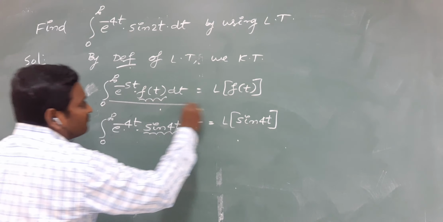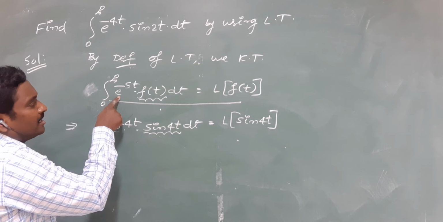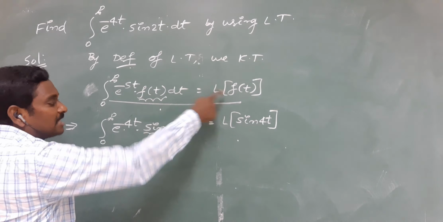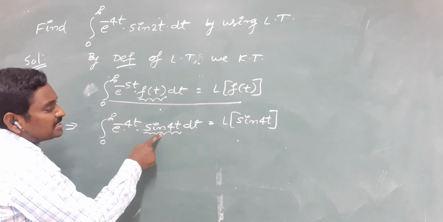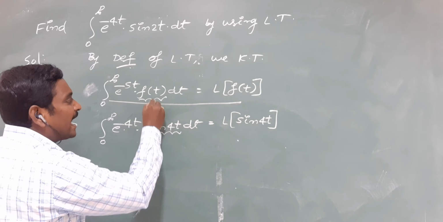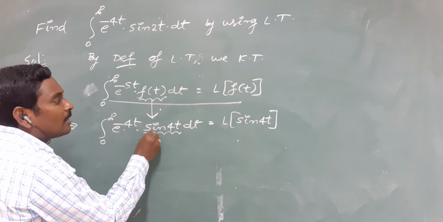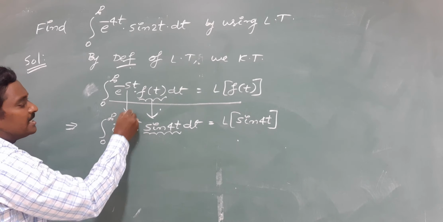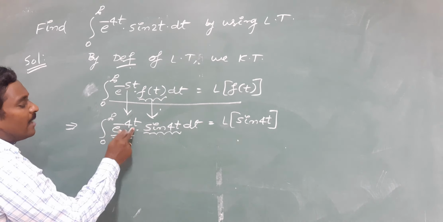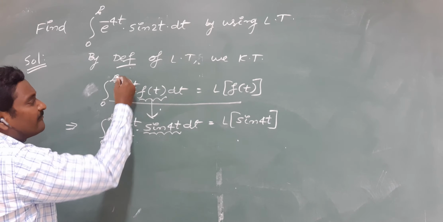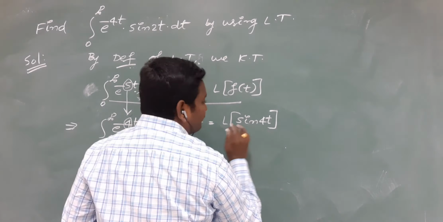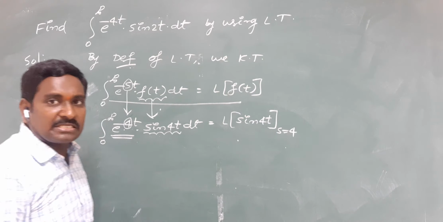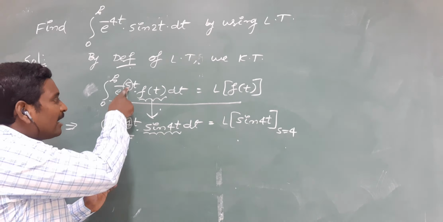Please observe the structure of this first. The integral from 0 to infinity of an exponential function of the form e power minus st into f of t dt is equal to L of f of t. That's why the integral from 0 to infinity of e power minus 4t sin 4t dt becomes L of sin 4t. We have f of t equal to sin 4t in this problem. And one more difference: what is s here? We have e power minus 4t instead of e power minus st. That's why the value of s is 4. So after finding the Laplace transform of sin 4t, replace s equal to 4, because in the original definition we have s, but in this problem s is 4.